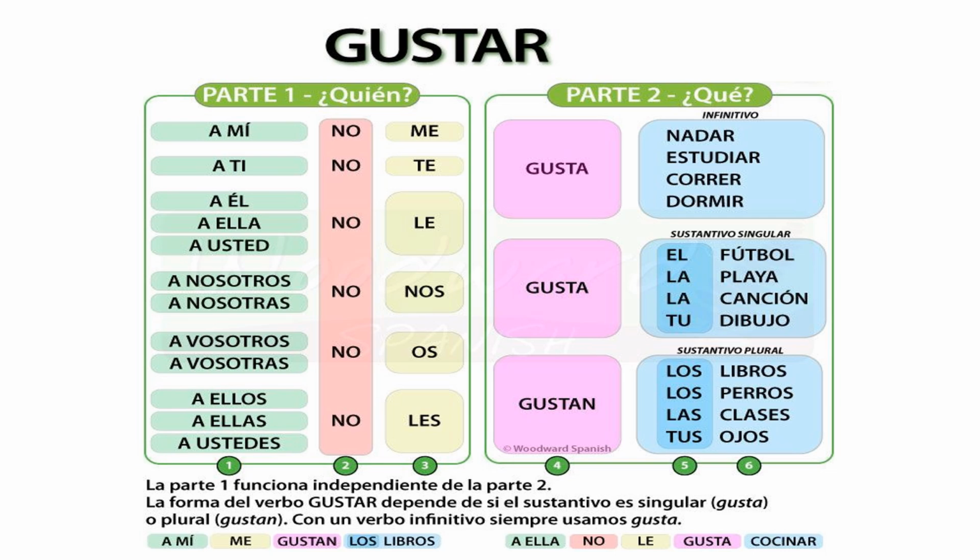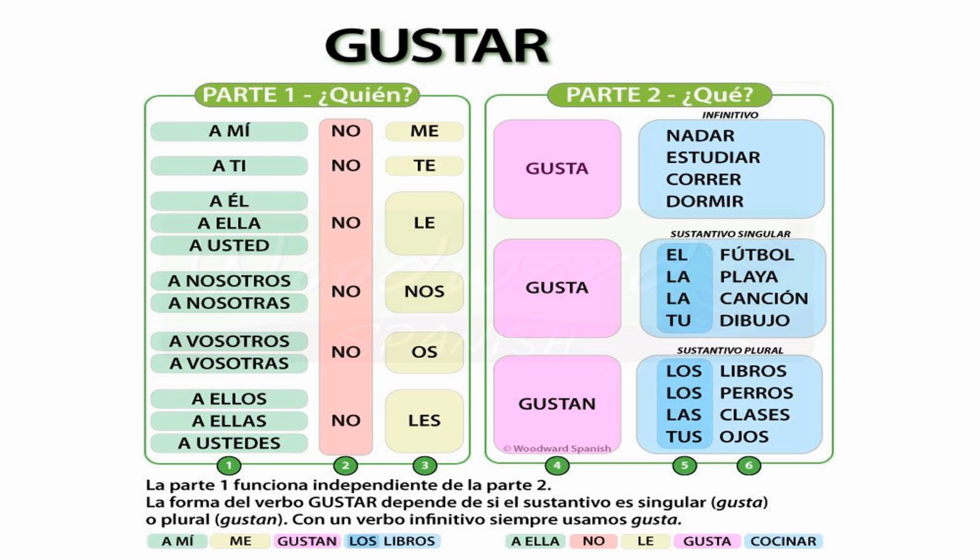Then a nosotros means to us, male. A nosotras means to us, female. A vosotros, to you all, informal. A vosotras, to you all, informal, female. A ellos, to them. A ellas, to them, female. A ustedes, to you all, formal.